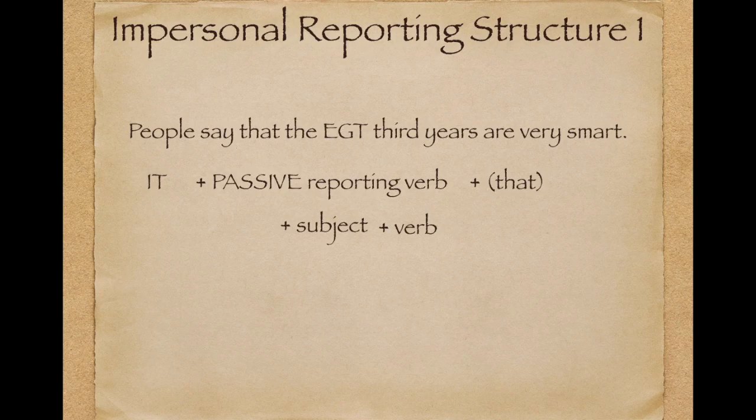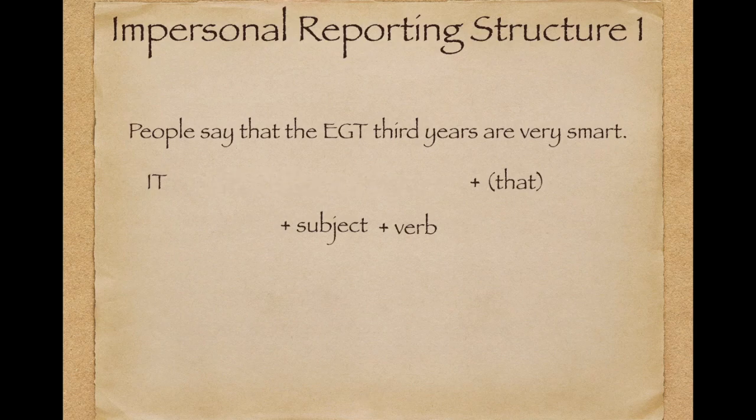So let's look back at impersonal reporting structure 1. And we're going to try and fit this sentence into that structure. So once again, we always start this structure with the word it. Then you're going to do the passive reporting verb, subject and verb. If you want to pause, try it yourself, and come back, we can check. So go ahead and see if you did this right. We start with it.